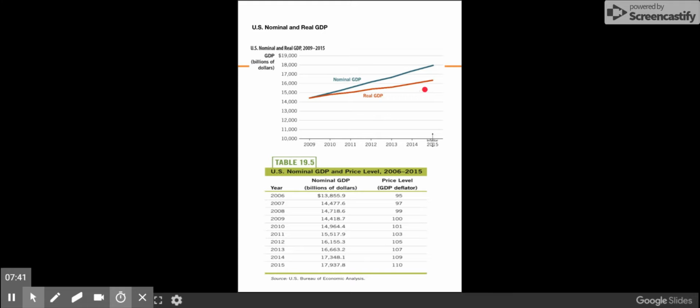The red line is the important one that shows you even without changes in prices of corn and cars and helicopters and Hummers, we see that GDP has been increasing, which means the physical quantities of Hummers and cars and corn have been going up.